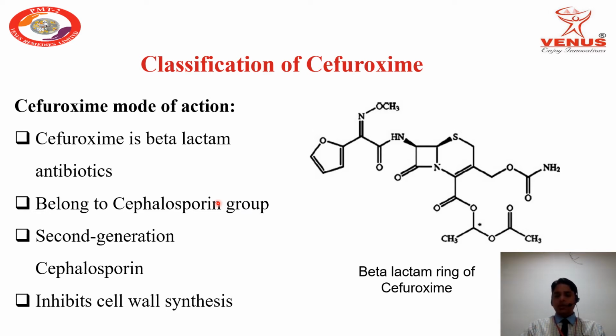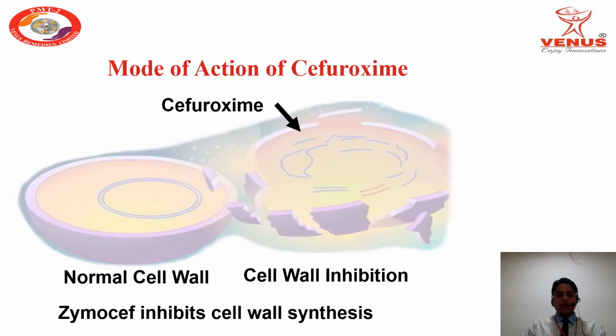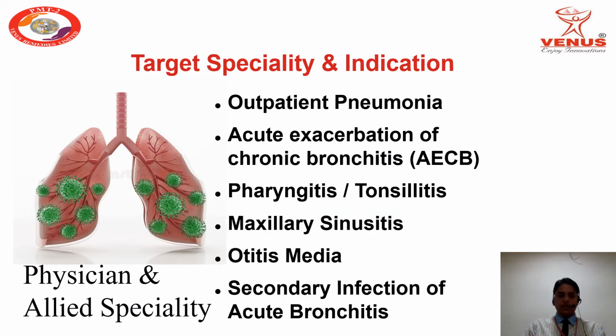So we can say our Zymocef inhibits the cell wall synthesis of bacteria, and this is the mechanism of action. This is the normal cell wall of bacteria, where our Zymocef inhibits the cell wall synthesis of bacteria by binding with the penicillin binding proteins. So this is the exact mechanism of action.